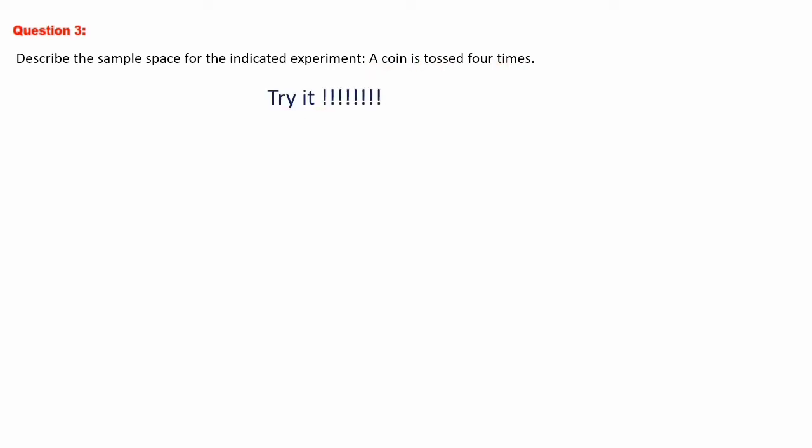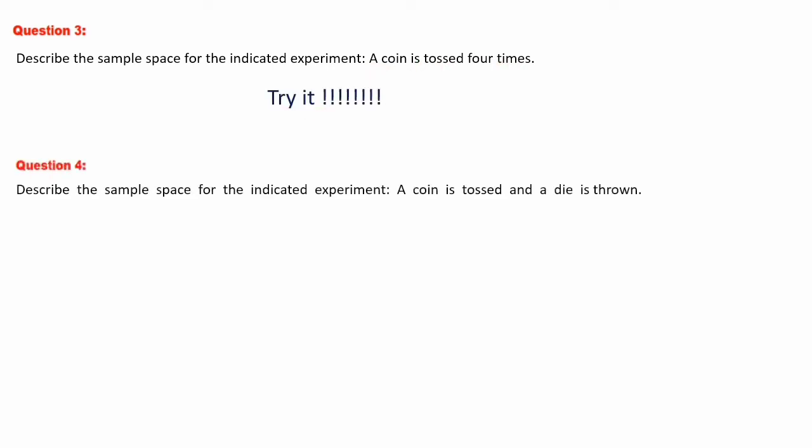Move on to question number 3. The question is, describe the sample space for the indicated experiment. A coin is tossed 4 times. So we have discussed the sample space for a coin tossed 3 times. Here it is mentioned 4 times. This question you will do as homework.